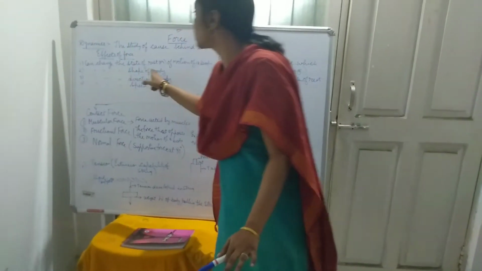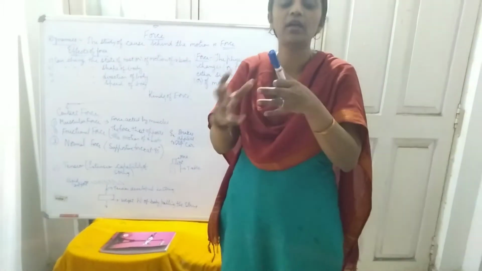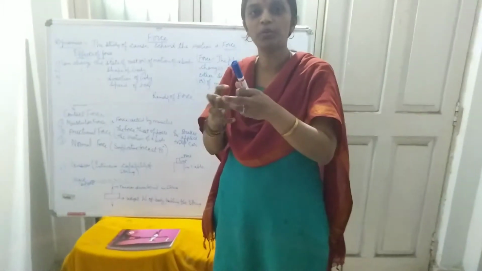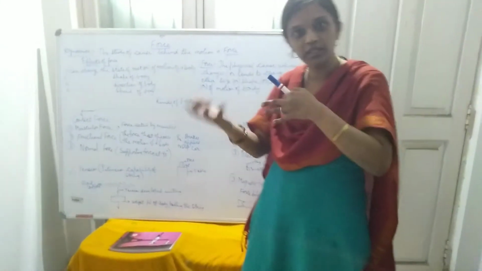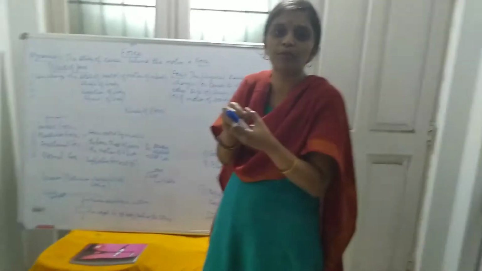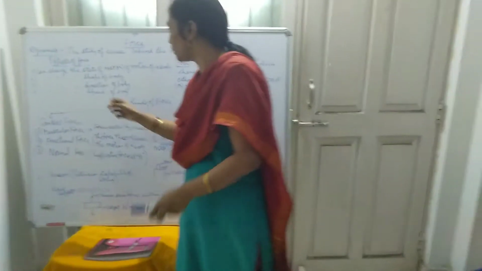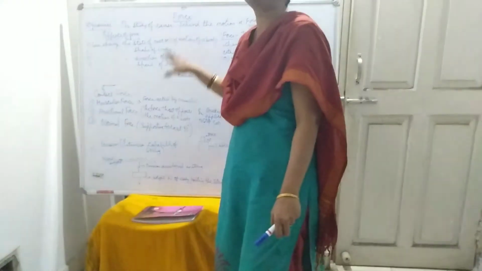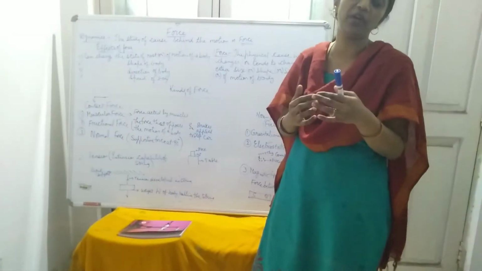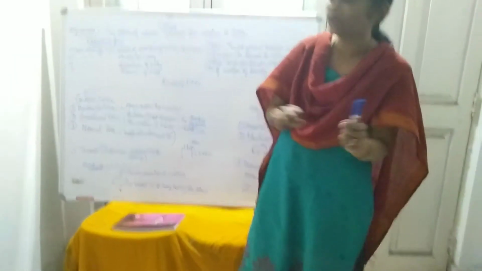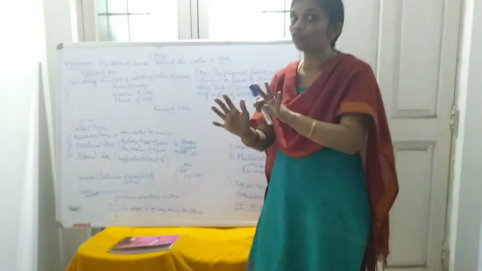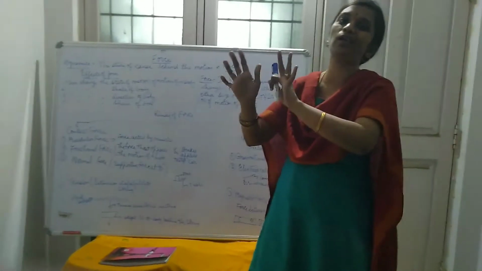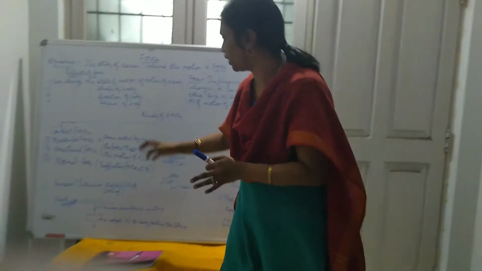Next, force can change the shape of a body also. If you take roti dough or chapati dough, what will happen if you flatten it? It is going to become a circle. So you can change the shape of a body. If you take a paper, you can crumble it, so the shape of the paper will be changed. Force can change the direction of the body. Then force can change the speed of a body. You generally see the direction of a body while driving a vehicle, and the speed of the body too. Or if you are playing cricket or football, what happens when you give a good kick? It is going to change the speed of that particular body.